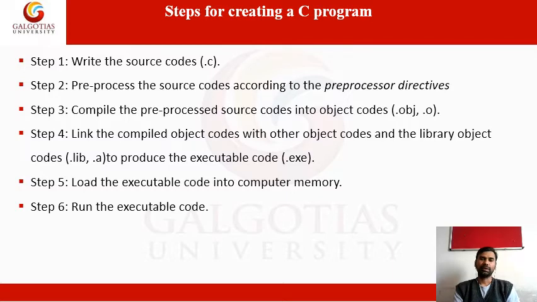For example, what is the extension of Notepad? .txt. An MS Word file is .doc or .docx. A PDF file has the extension .pdf.